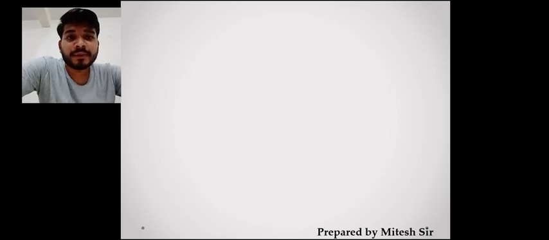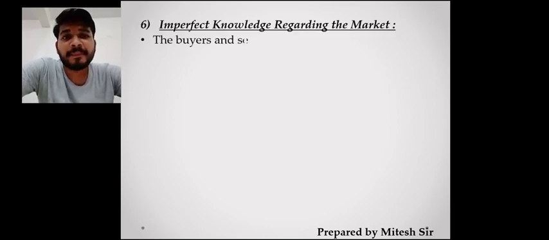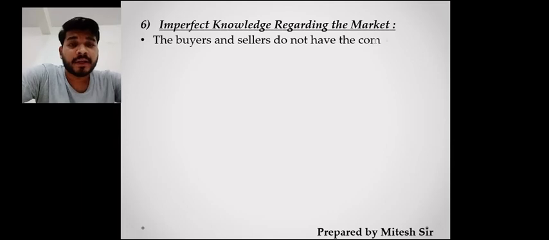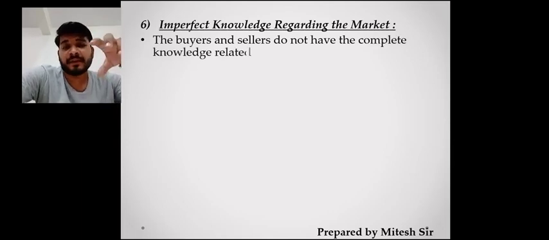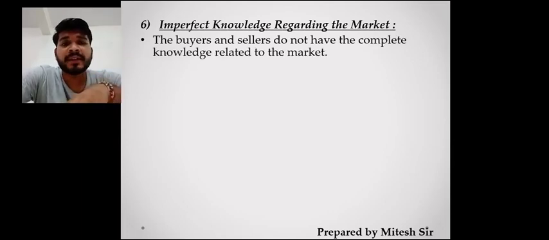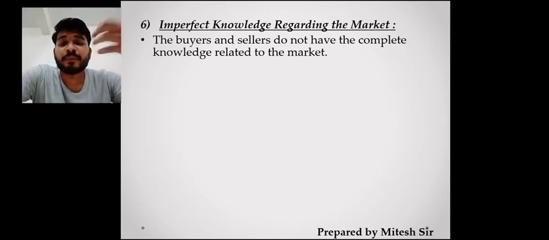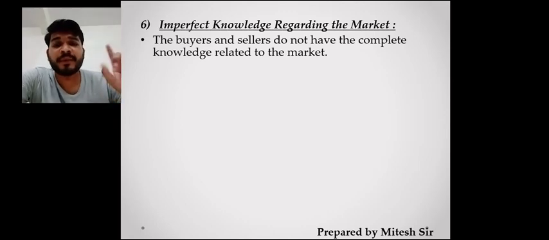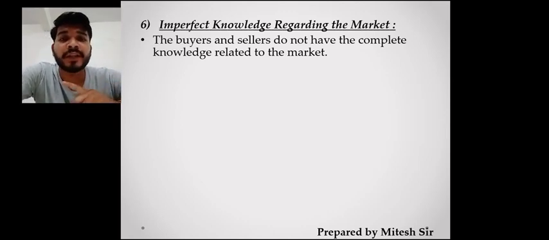Then comes the last one, that is imperfect knowledge regarding the market. Here both the buyer and the seller do not have perfect knowledge. Why? Because they are selling different kinds of product variations, so because of this they will not have knowledge of every product, neither the buyer nor the seller.